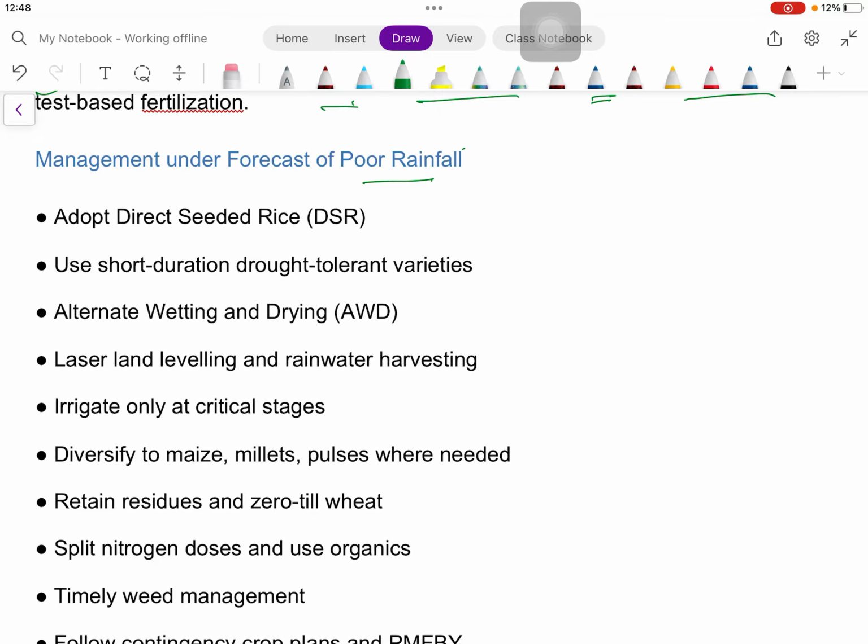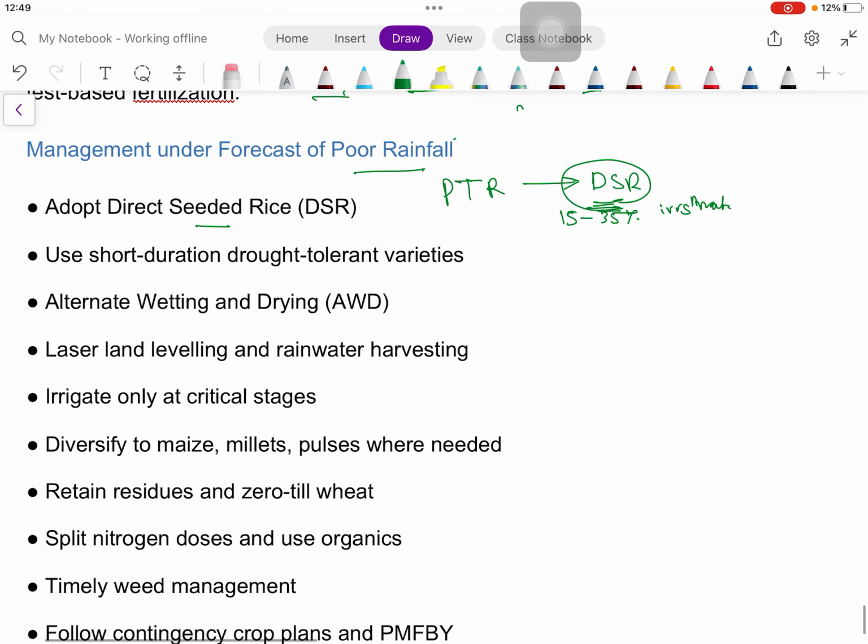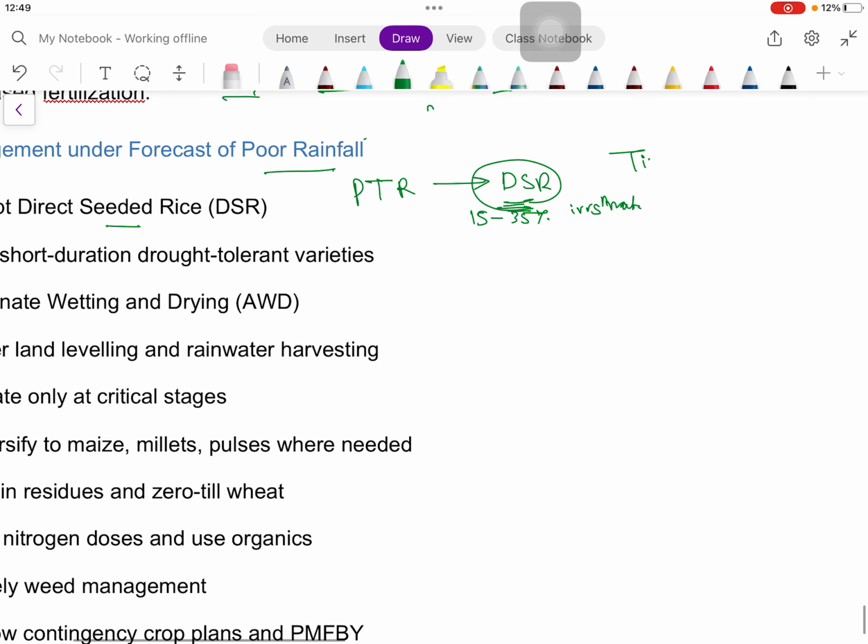So the first point is to adopt direct seeded rice. As we are now doing puddled transplanted rice, we will move to DSR, direct seeded rice. The benefit of direct seeded rice is that it saves around 15 to 35% irrigation water. And another major advantage is that it allows timely sowing of wheat. How?